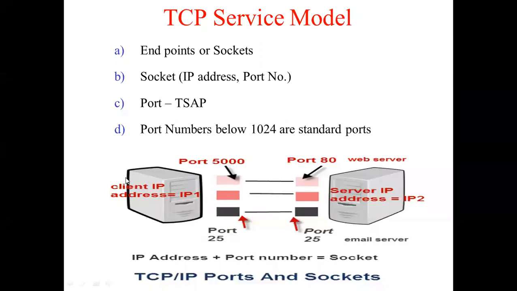Now, can you see this diagram? Everybody, you have a client machine and you have a server machine. Then you have the IP address of the client and the IP address of the server. Now, on the client side there is port number 5000, and on the server side there is port number 80. Both of them are going to interact by creating this port, that is port number 25. Now, uniquely, I'll be able to identify them with the help of the IP address and the port number. So port number 25 on one machine will interact with port number 25 on another machine.